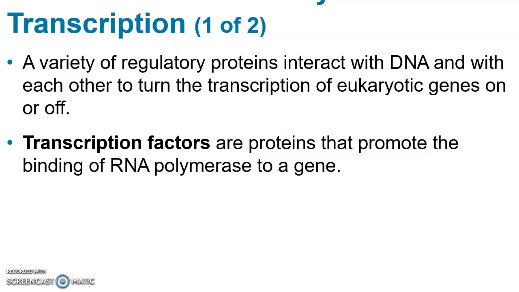One of the things that needs to happen is a protein or proteins called transcription factors need to assist this whole process. The transcription factor has to bind to DNA control sequences called enhancers that are usually located kind of far away from the gene they regulate on the DNA or on the chromosome.